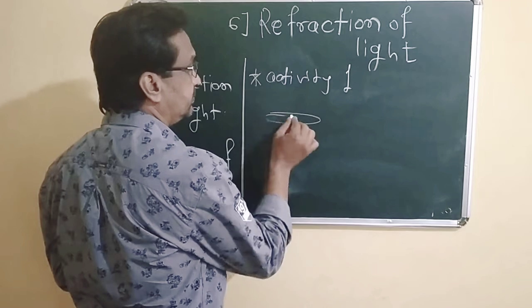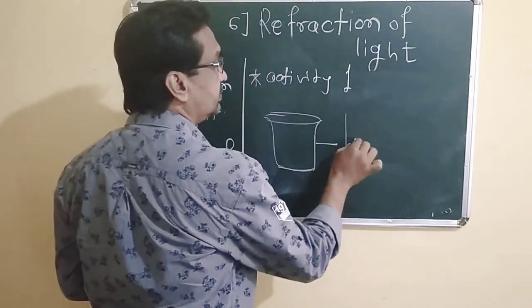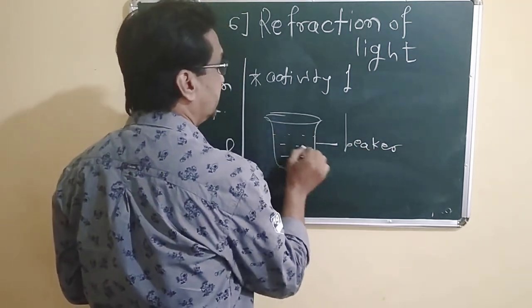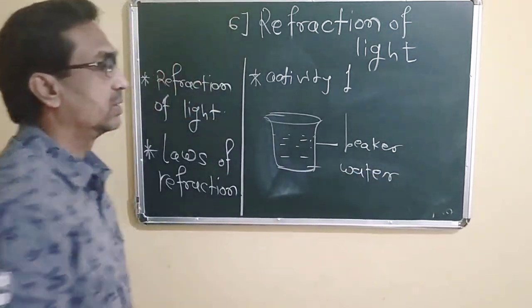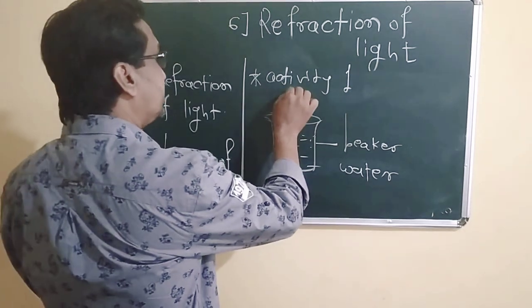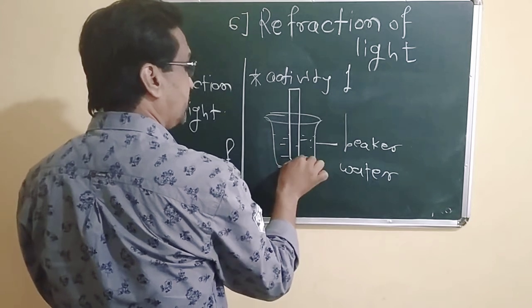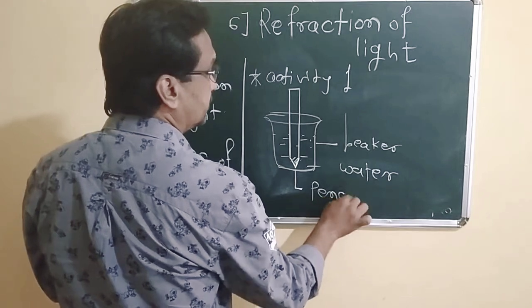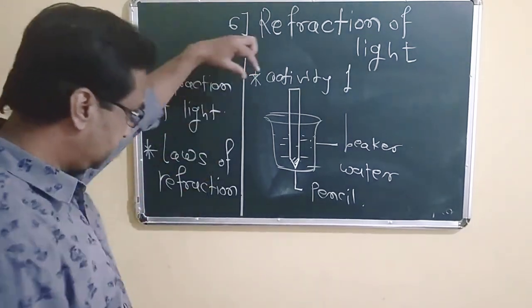Take a beaker. Okay, this is a beaker. Insert water in it. Here is water. What you have to do is insert a pencil inside it. Before inclining it, it is just vertical.